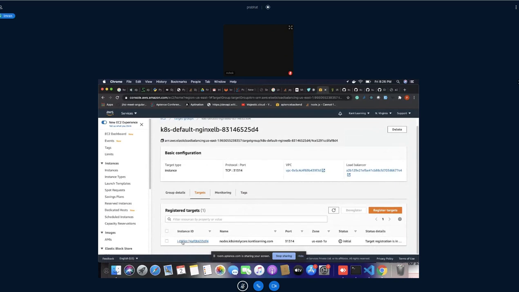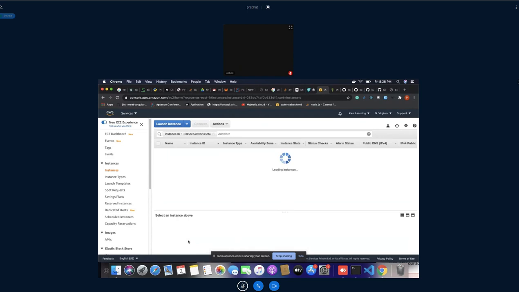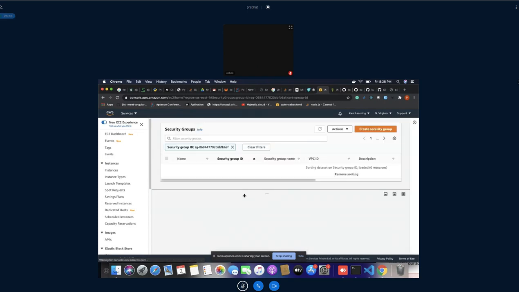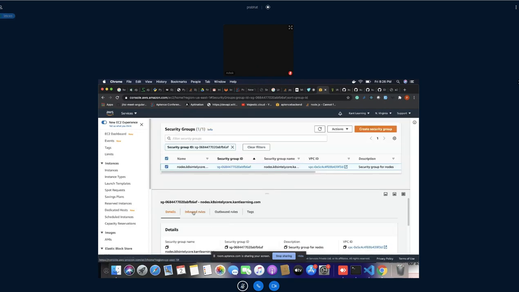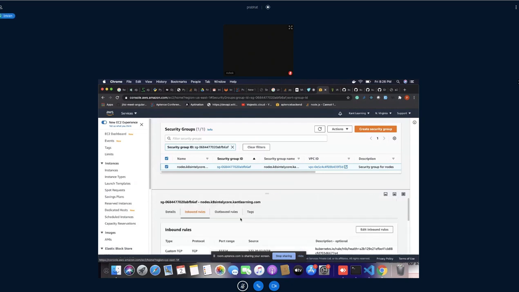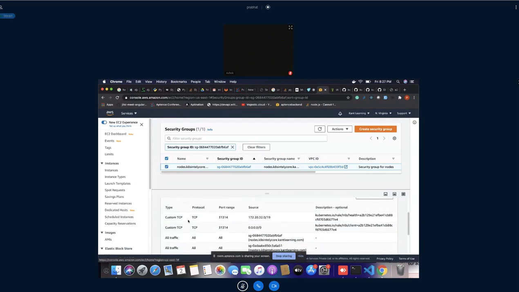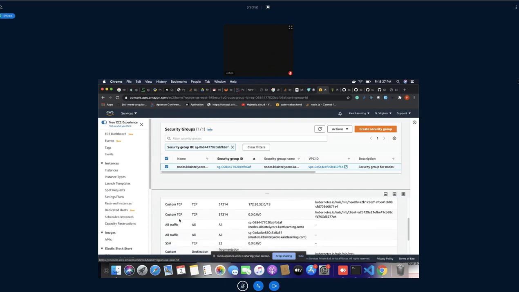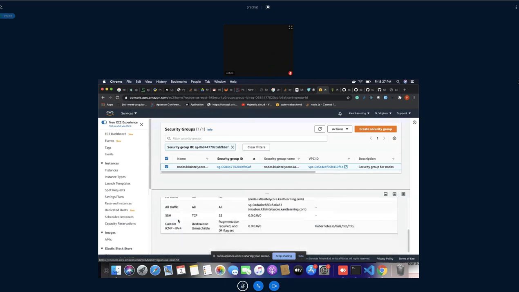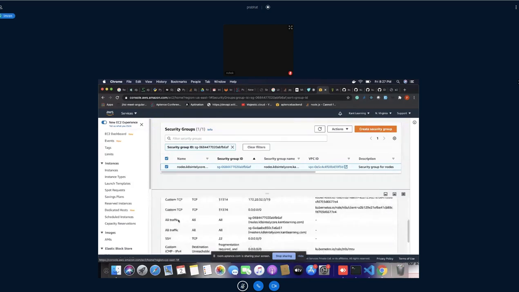As of now, it is the initial instance. Okay, now coming to this one, the security group, inbound rule. Why is it not the same as this one?